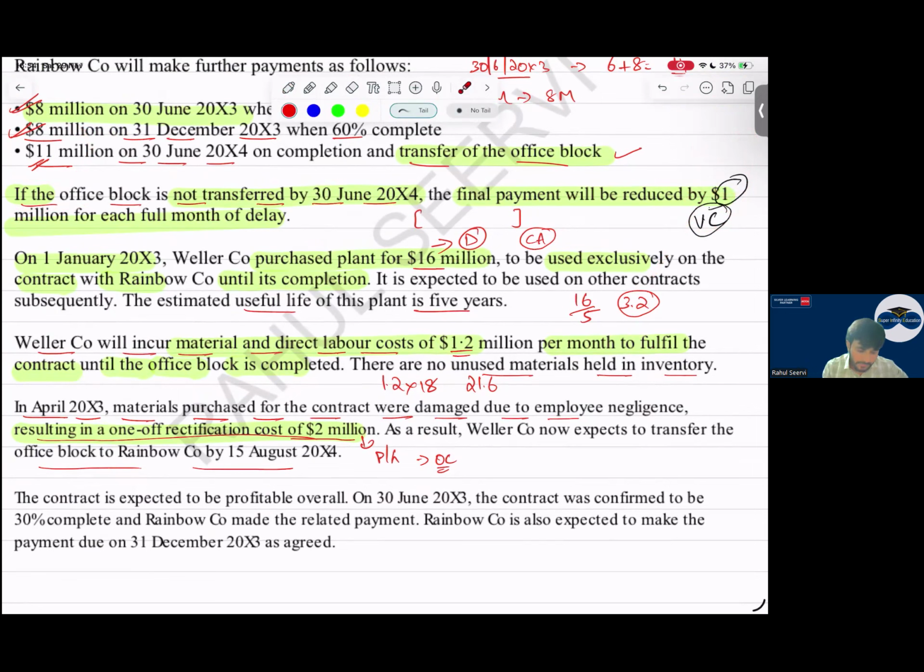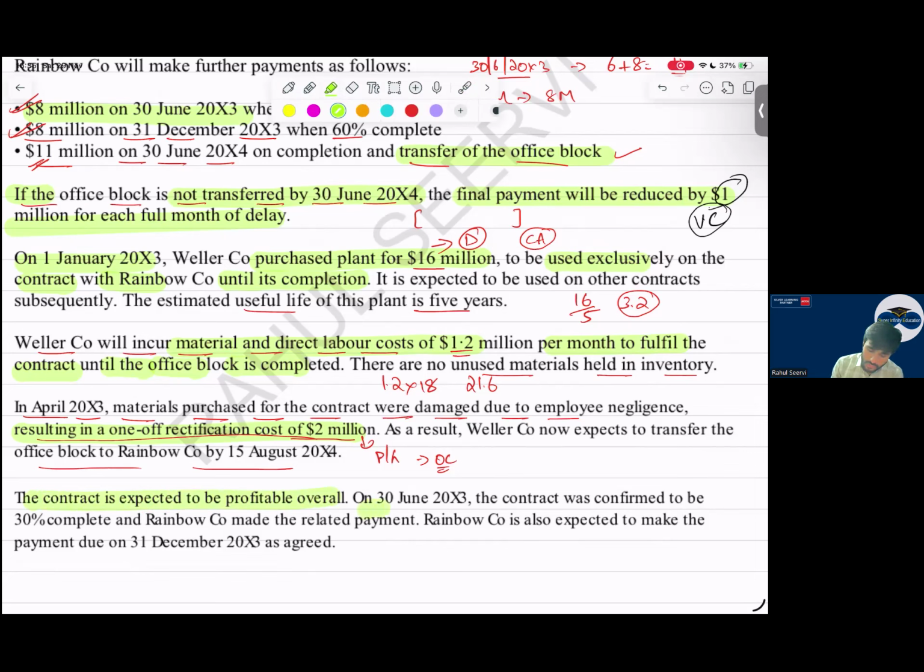The contract is expected to be profitable overall. Sir, if it was loss making, remember we have done the same question in the class for the input and output method where we purchase a PP, etc. So if the contract is profitable, what should we do? Nothing. If it is loss making, sir, we have to record a provision and book the loss in the current year only by increasing the cost of sales.